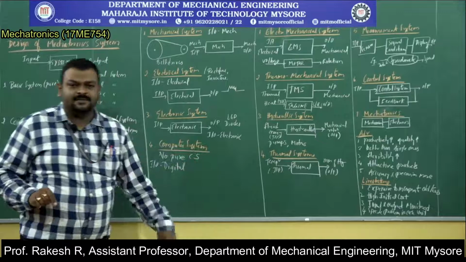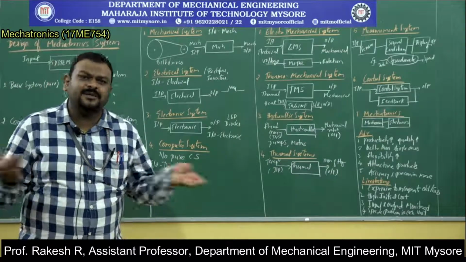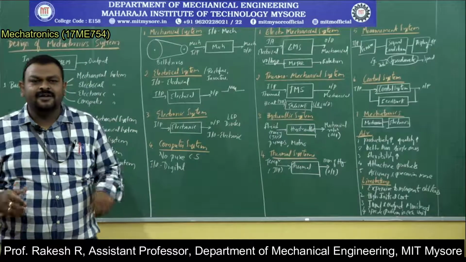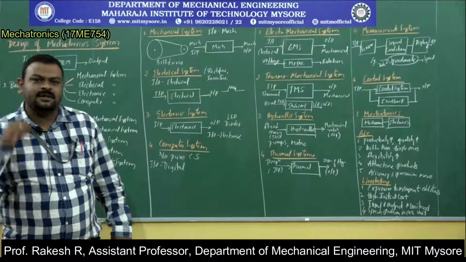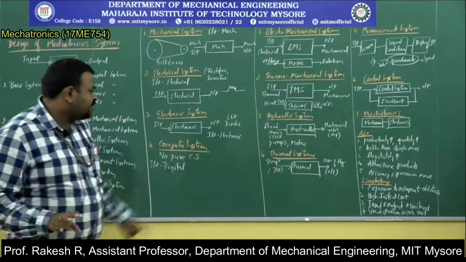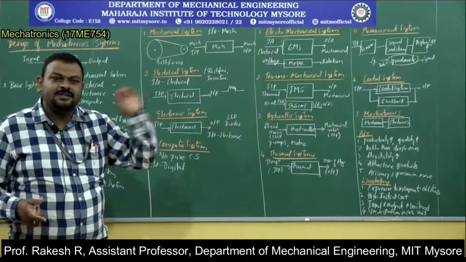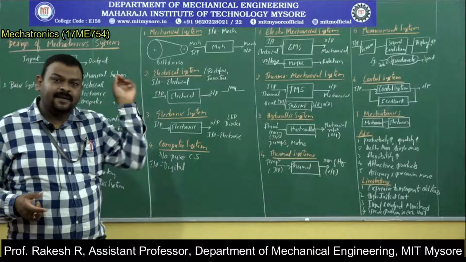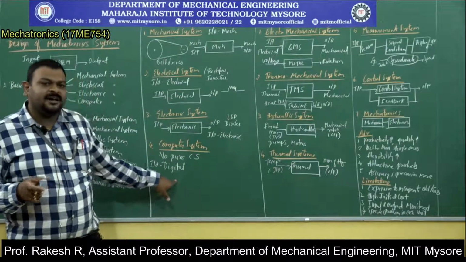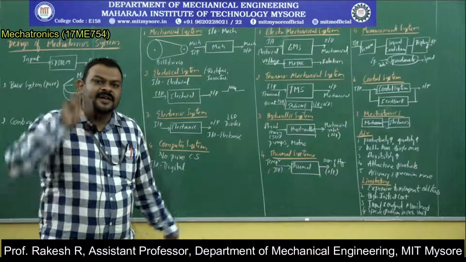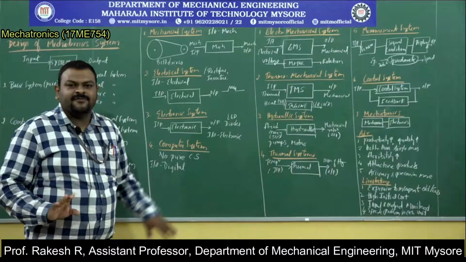Then computer systems. As we know, there is no pure computer system. Computer systems are integrated with electrical and electronic. Hence, the data which is handled by the computer system is always digital in nature. Again, there is a constant in an electronic system. If you take some solid state switches like thermistors, there is a temperature, and again the temperature will be in digital format. But whereas in a computer, since the computer is handled with a microprocessor or microcontroller, everything should be in digital. That is a condition in the case of a computer system.